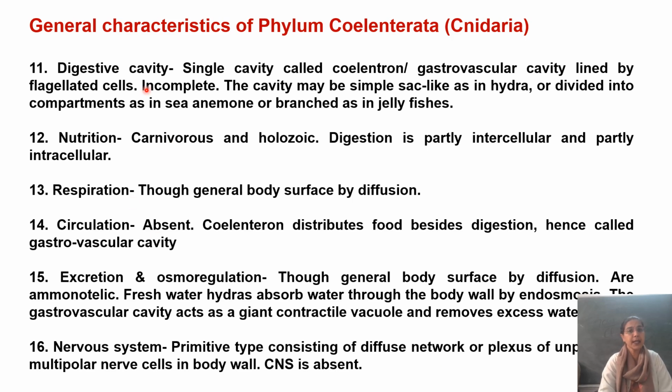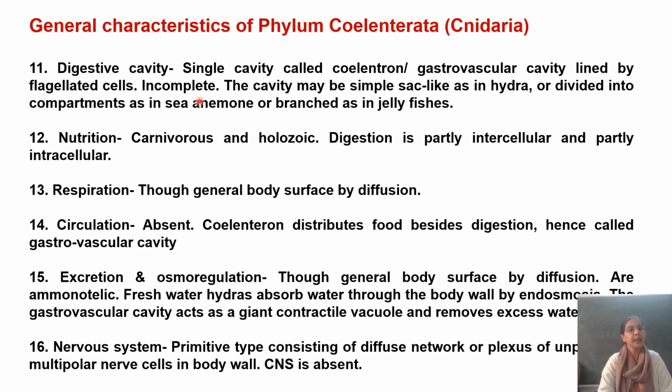Now we talk about the digestive cavity. यहाँ पे there is only a single cavity which is called as coelenteron, या इसको हम gastrovascular cavity भी बोलते हैं, and hence the name coelenterata. Now the coelenteron is lined by a single layer of flagellated cells. The digestive tract is incomplete.